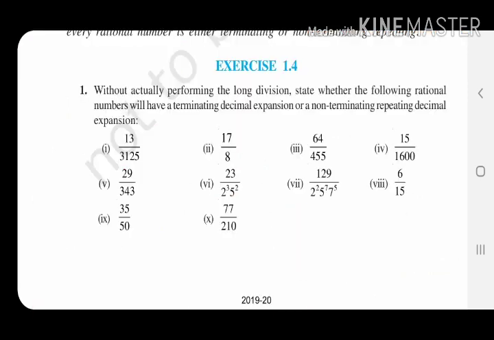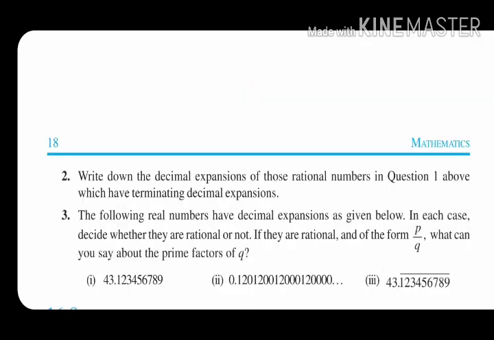Now we will go to our exercise 1.4. Here the question is saying check whether the rational number in p by q form is terminating or non-terminating. You will just check the denominator. No need to go to the exact division process, just check the denominator. If there are only the factors of 2 and 5, then it is terminating. If there is some extra factor like 3, 7, 11, 13, 31, then this is non-terminating. Then we will go to question number 2. It is saying if they are terminating, then find the terminating decimal.